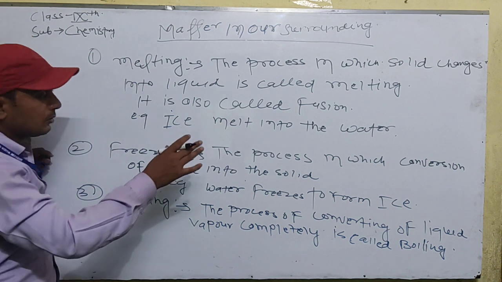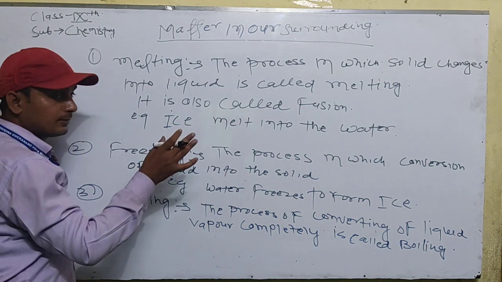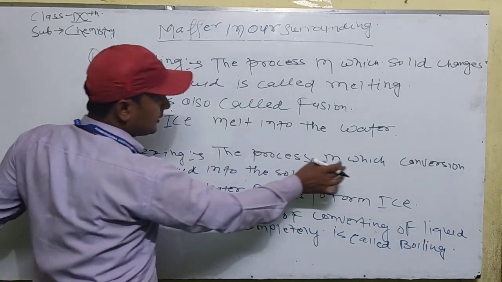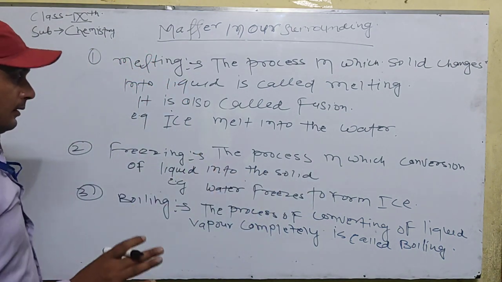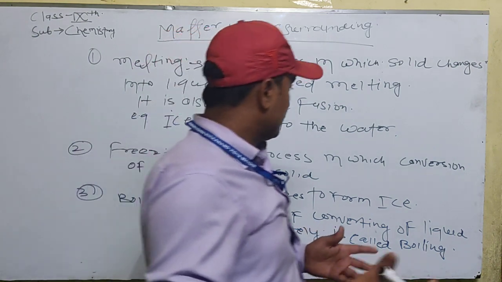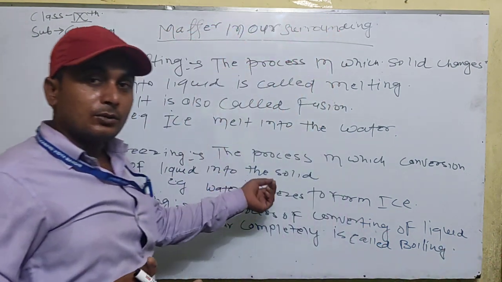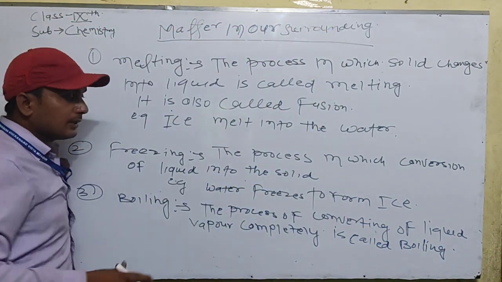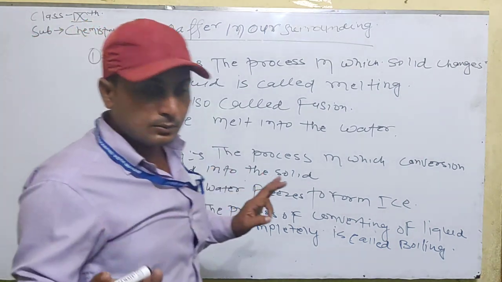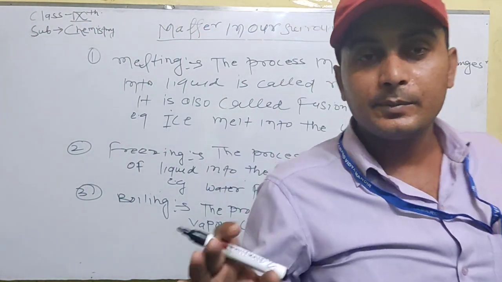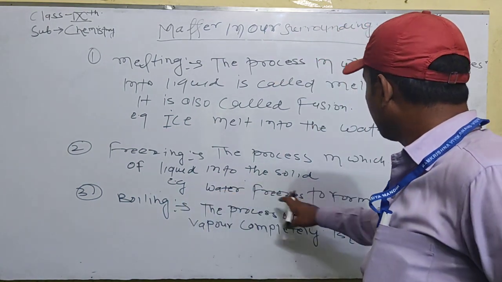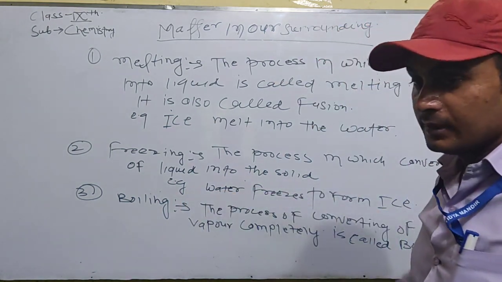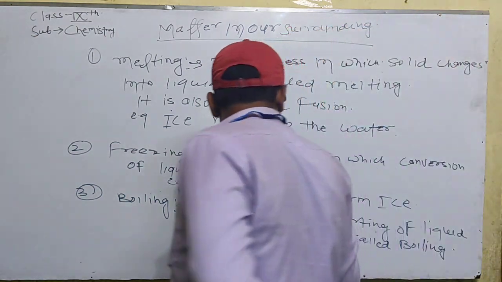The second factor is freezing, the process of converting a liquid into a solid. This type of process in which a liquid changes into a solid is called freezing. For example, when we keep water in the freezer, it freezes to form ice. That means the liquid changes into the solid form.